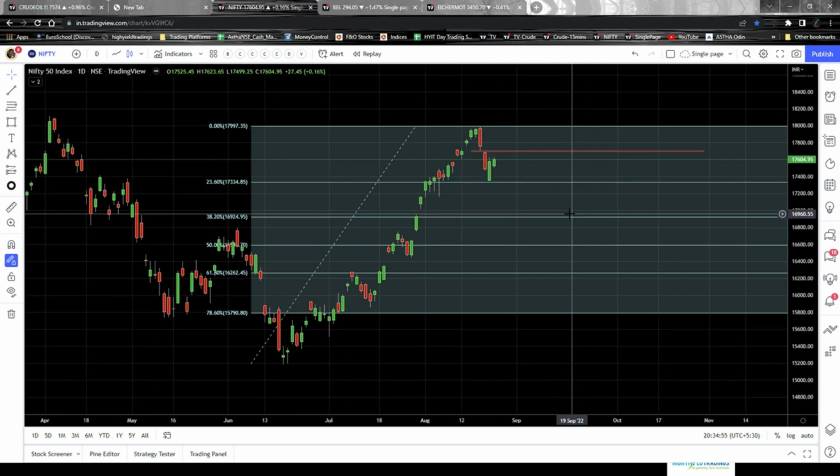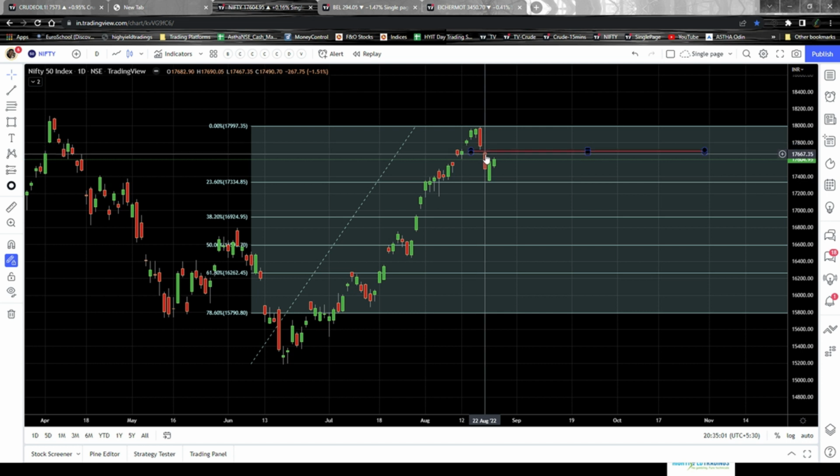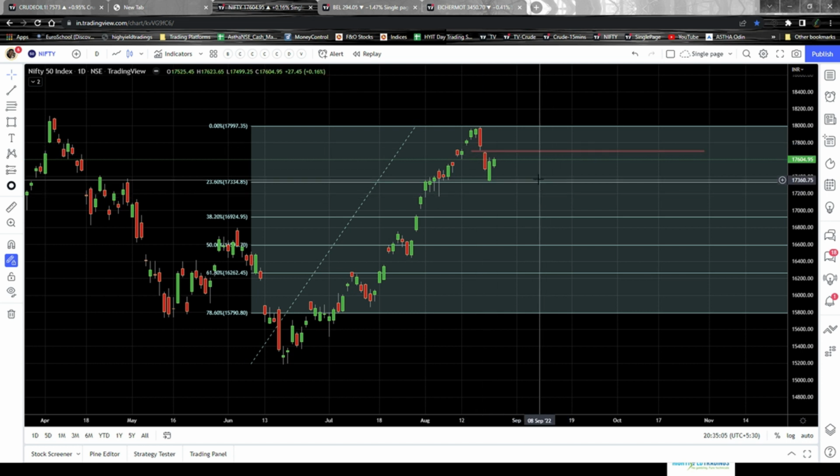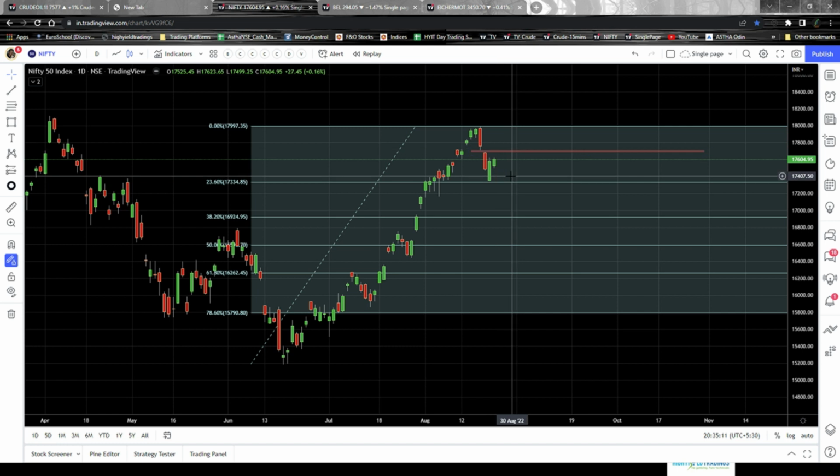As you can see here, Nifty gave a huge fall on 19th August and 22nd August, right? And I had mentioned it in my Telegram public channel that this is a very healthy retracement that is happening, a healthy pullback, and Nifty should go up from here.